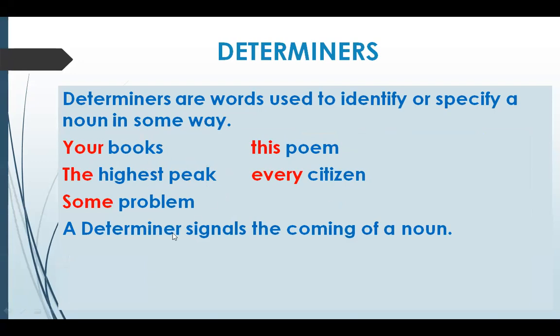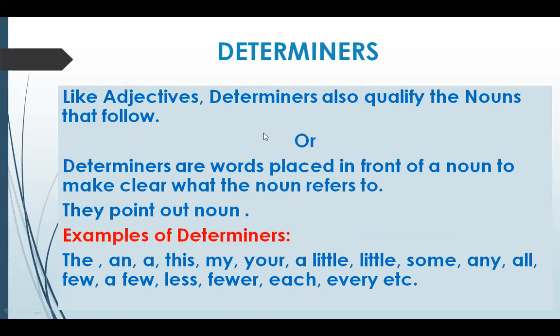So what we see is that they are actually helping us to identify or specify a noun in some way. A determiner is just a kind of signal of the coming of a noun. Determiners are just like adjectives. They also qualify the nouns that follow. In other words, determiners are words placed in front of a noun to make it clear what the noun refers to. We say that determiners point out a noun, they limit the meaning of the noun.